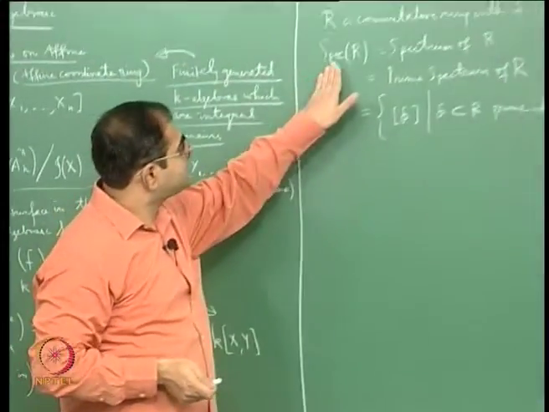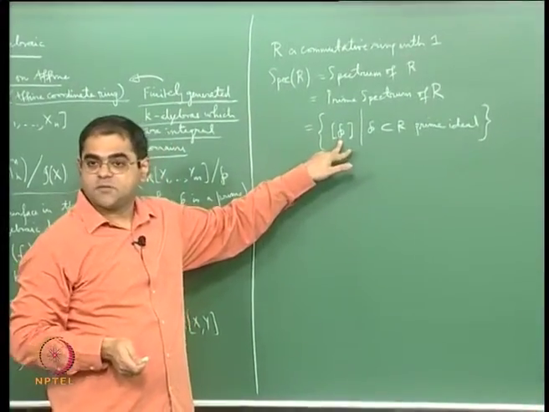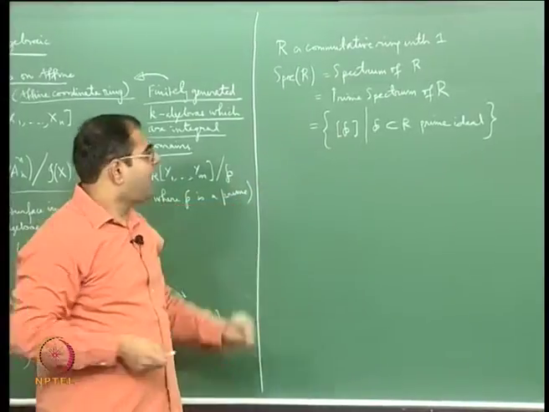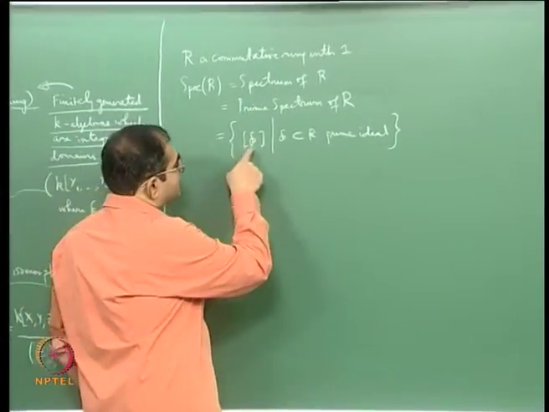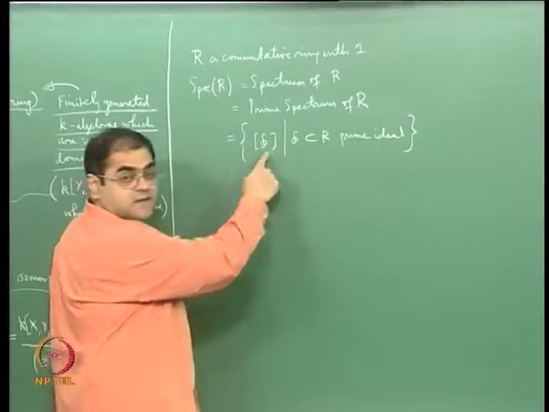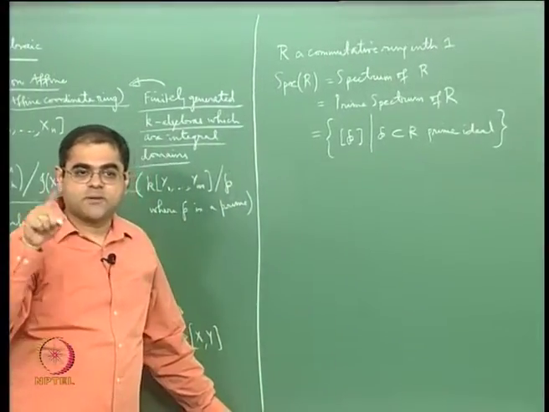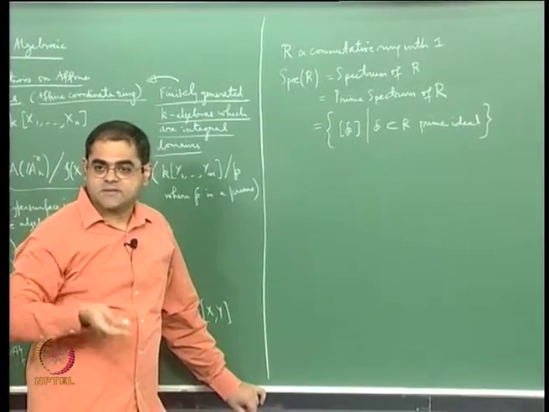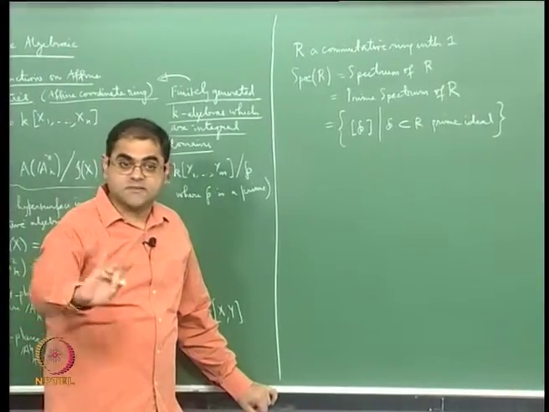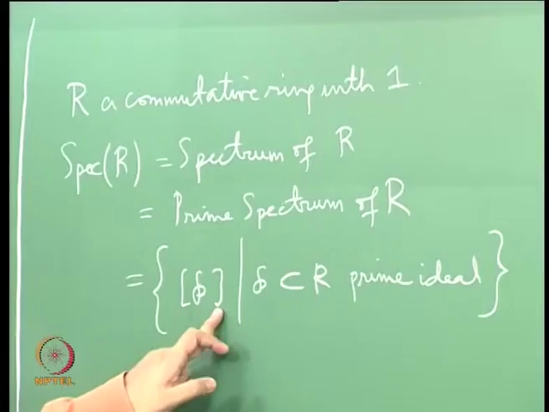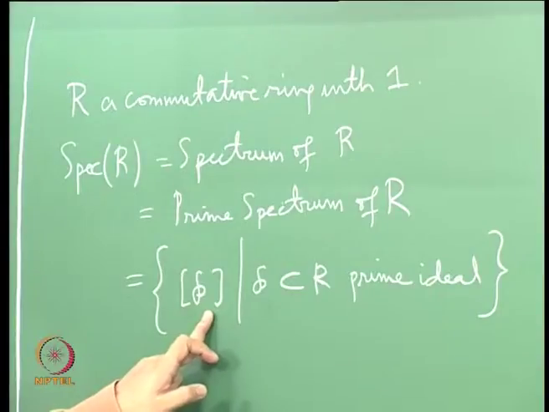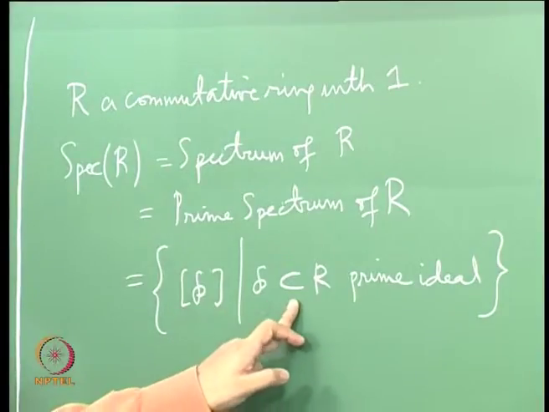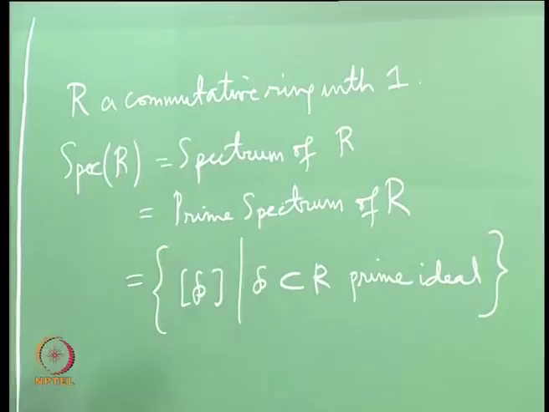So the spectrum is just the points which correspond to prime ideals, and you should not confuse this with an equivalence class, because normally you put a square bracket around an element to say that it is the equivalence class of that element. There is no equivalence class here, it is just to distinguish between the prime ideal as a subset of R and the prime ideal as a point of spec R, they are different. So my space is spec R.